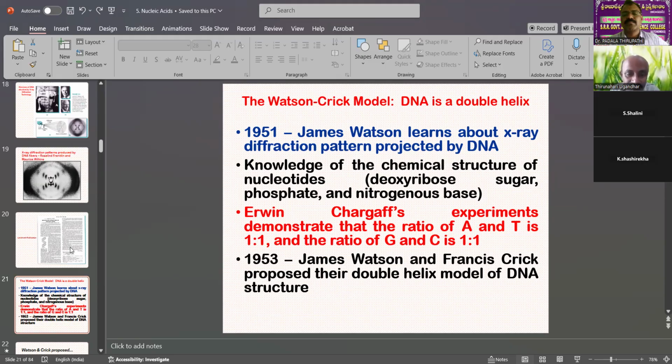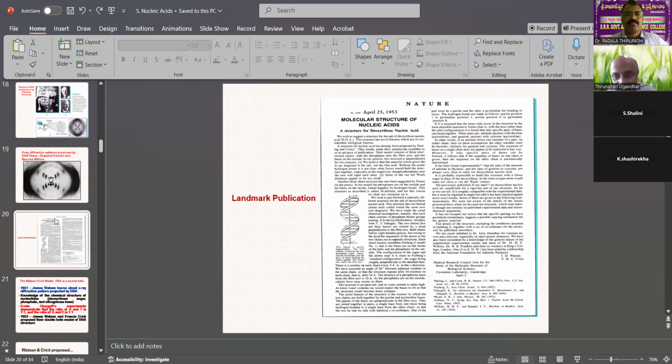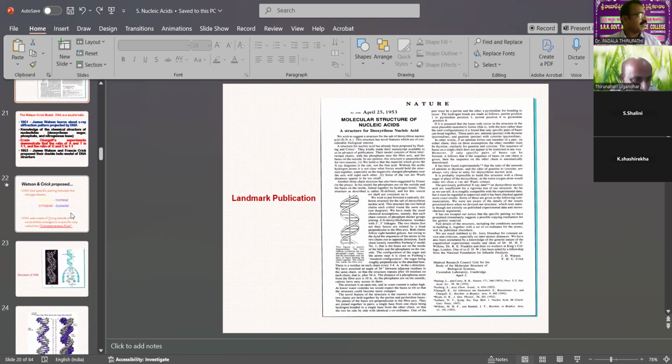In 1953, James Watson and Francis Crick proposed their double helix model of DNA structure. This paper was published on April 25th, 1953. That report was published in Nature. It played a great role.